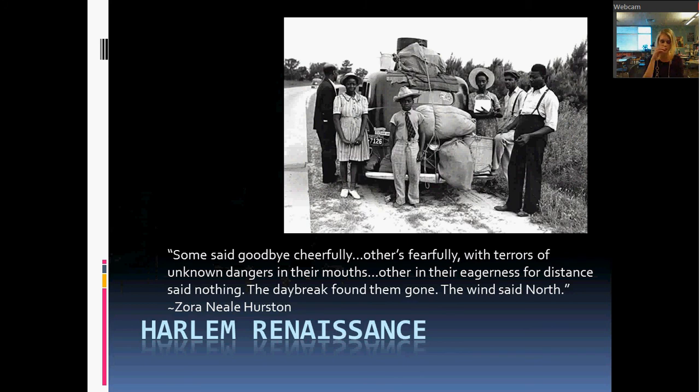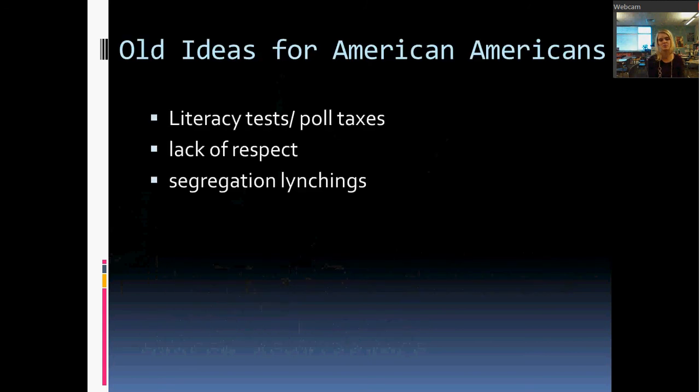So this quote here is from a woman named Zora Neale Hurston, who was a writer of the Harlem Renaissance. And it describes the Great Migration, where she says, "Some said goodbye cheerfully, others fearfully, with terrors of unknown dangers in their mouths. Others, in their eagerness for distance, said nothing. The daybreak found them gone. The wind said north." Right? So let's take a look here at what some of the changes were for African American culture.